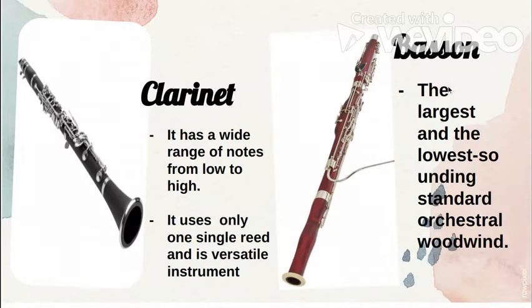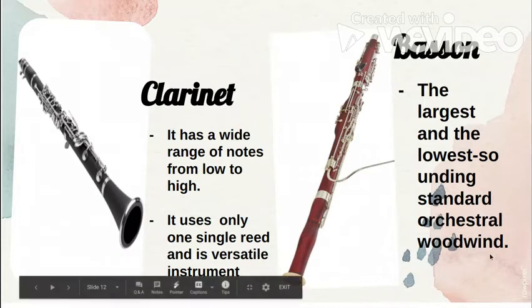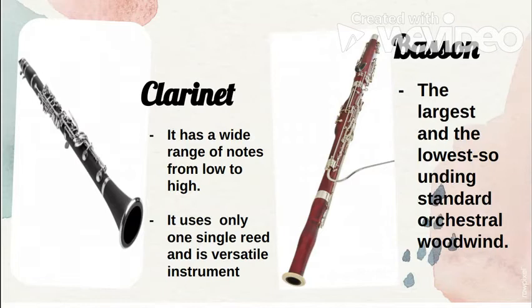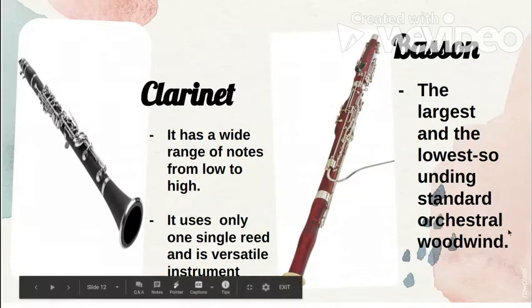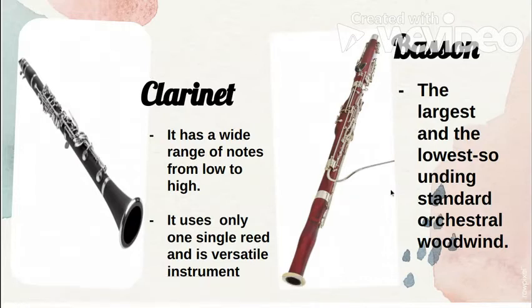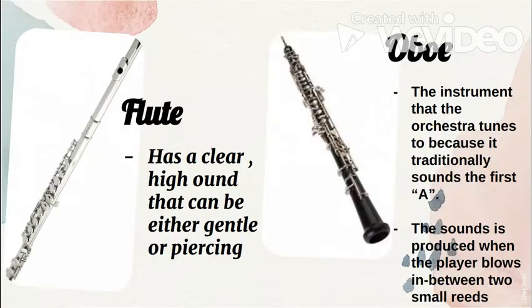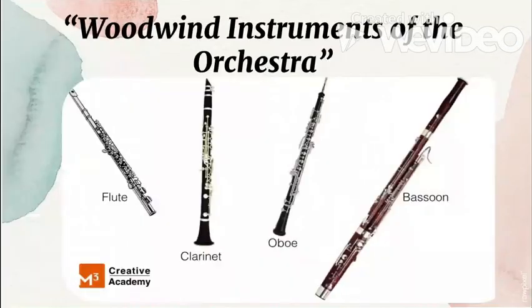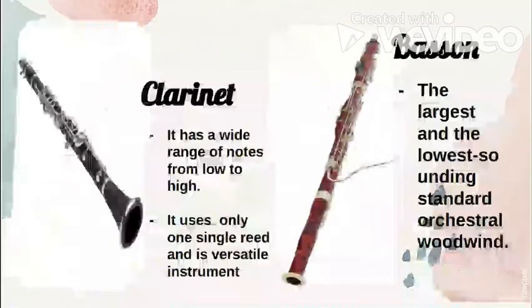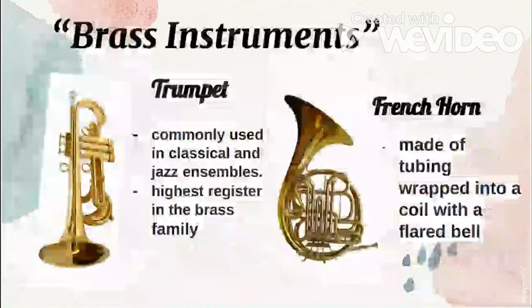Next, we have bassoon. This is the largest and the lowest sounding standard orchestral woodwind. You can often see the tops of the bassoons over the rest of the orchestra. So you can actually see all of these woodwind instruments all over the orchestra. Next, let's proceed to the next section.